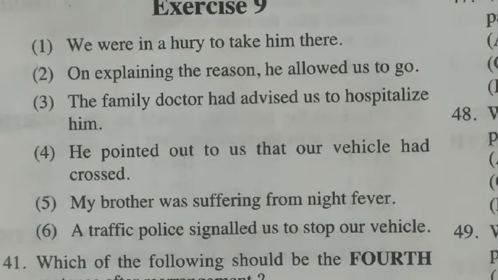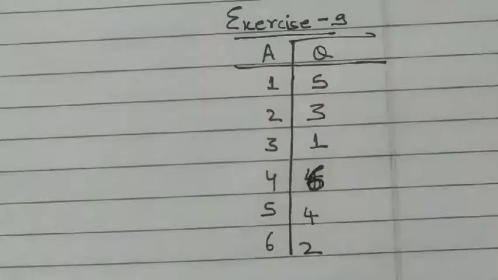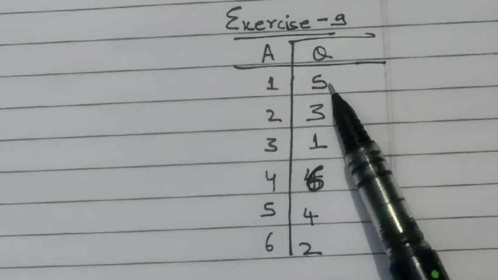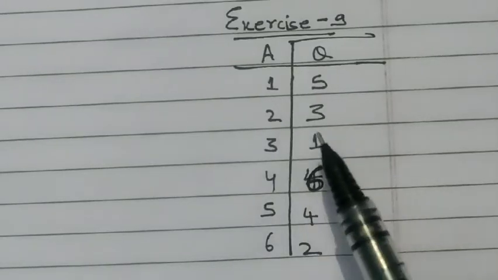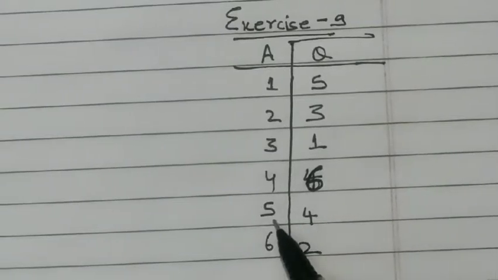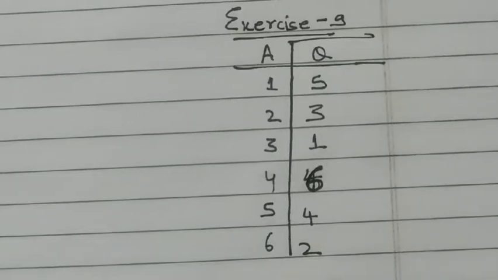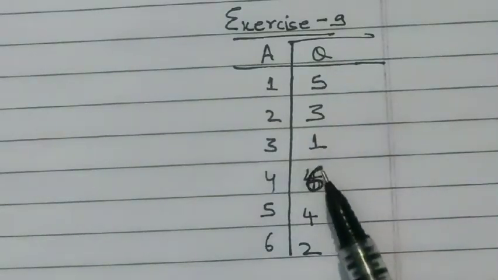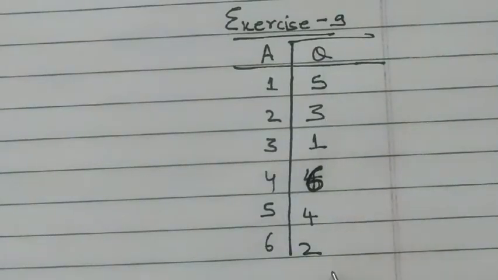So now we will put these answers in the code, in the format, and you will take a snapshot of it. Fifth sentence in first place, third sentence in second place, first sentence in third place, sixth sentence in fourth place, fourth sentence in fifth place, second sentence in sixth place. Take a screenshot of this format and then we will begin answering the question. And please remember, this is the numbering given in the question of the sentences. This is the places in which those sentences will fit. So now let's begin with question answers.